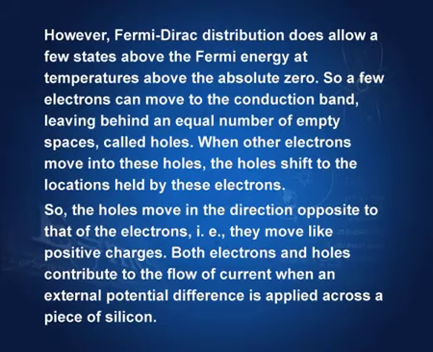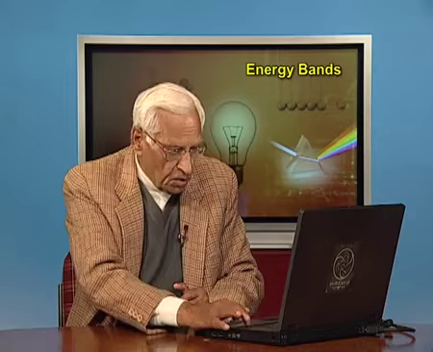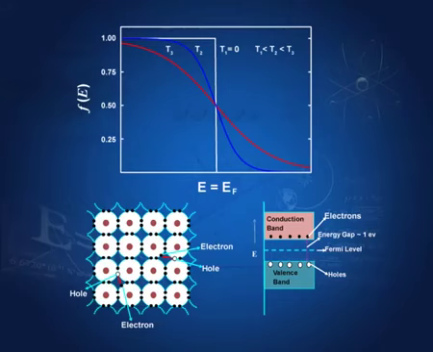Now, let me go back to that story. When other electrons move into these holes, the holes shift to the location held by these electrons earlier. So, the holes move in the direction opposite to that of electrons. They move like positive charges. Both electrons and holes contribute to the flow of current when an external potential difference is applied across a piece of pure silicon. And this pure silicon is therefore called an intrinsic semiconductor.